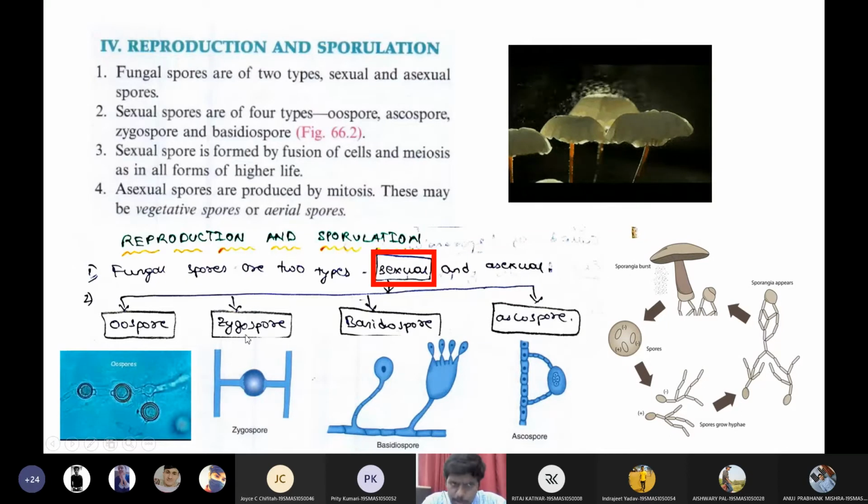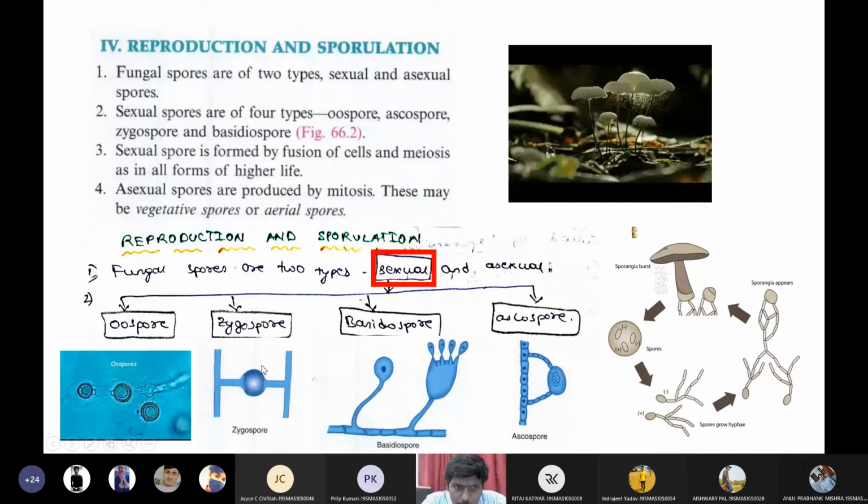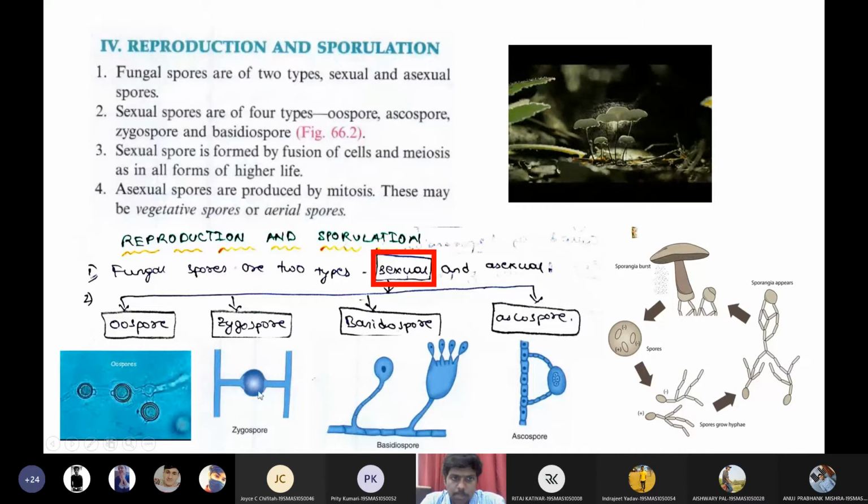The second one is zygospores. Zygospore means they form a zygote-like structure. After fertilization, after the sperm enters the ovum, we see zygote formation. A similar zygote-like structure is seen in these spores. That is why they are called zygospores. How is a zygospore formed? We have two hyphae, and these two hyphae develop side branches. From these side branches, they meet together and make a zygospore. So this is how a zygospore looks.